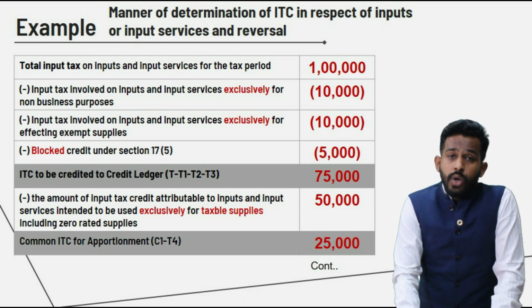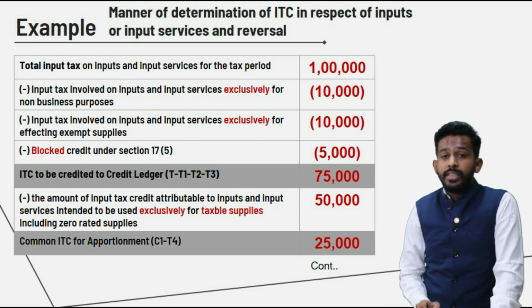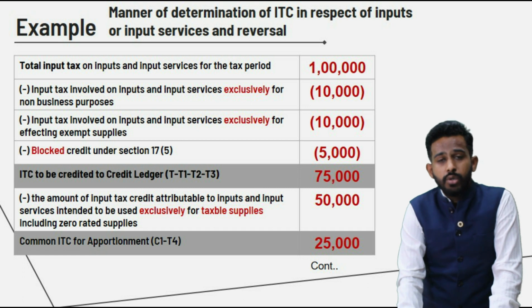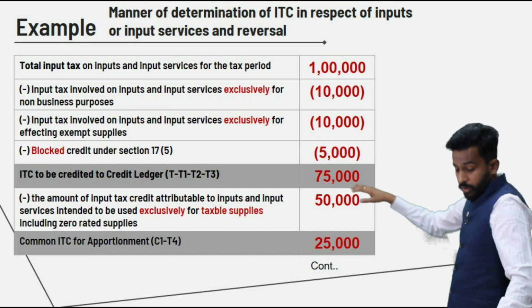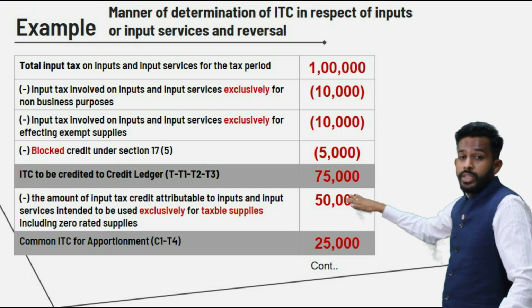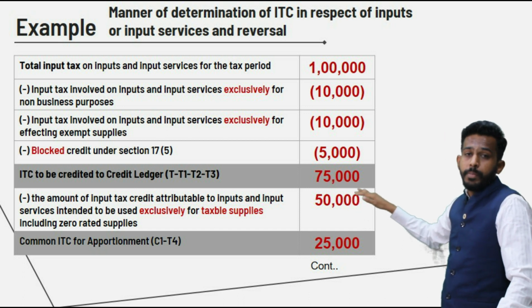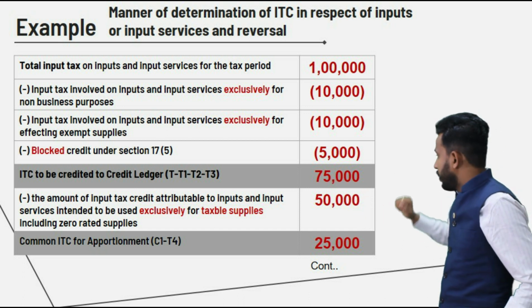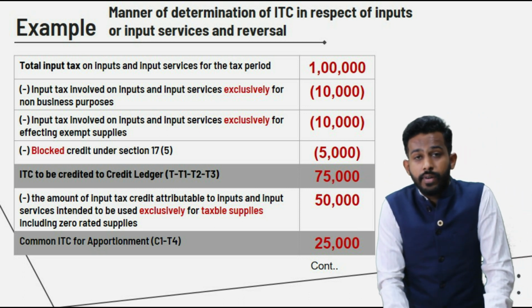After C1, what we did was we tried to figure out what is the ITC which was used exclusively for the purpose of providing taxable services and in zero rated supplies. In this particular case, the amount is 50,000 denoted as T4. T4 exclusively used for the purpose of taxable supplies and zero rated supplies. Now C1 minus T4 gives you the common credit, friends.